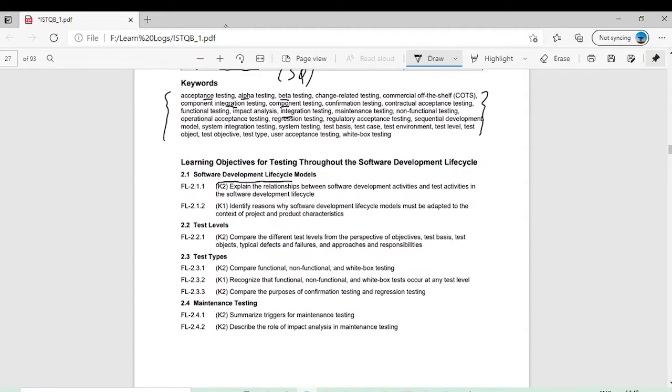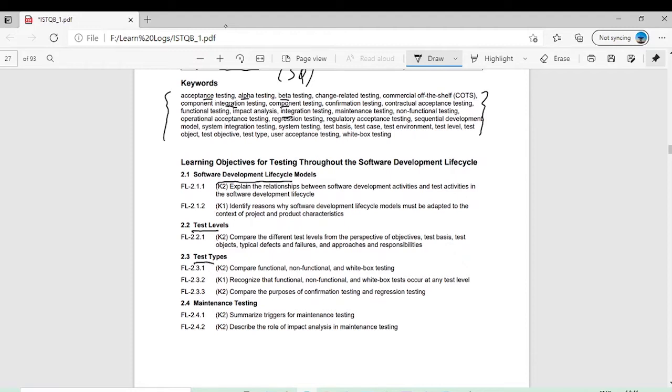Then the second is test levels: how many levels of testing we have, starting from the very basic module till the whole system. It is of level K2. I will repeat: K1 level means you need to learn the things, K2 means you need to understand, and in K3 you need to apply what you have learned.